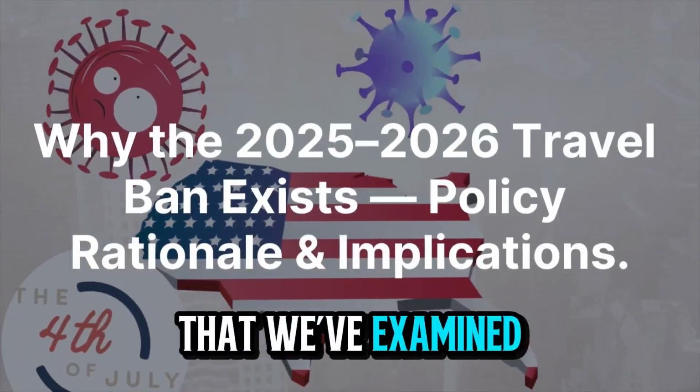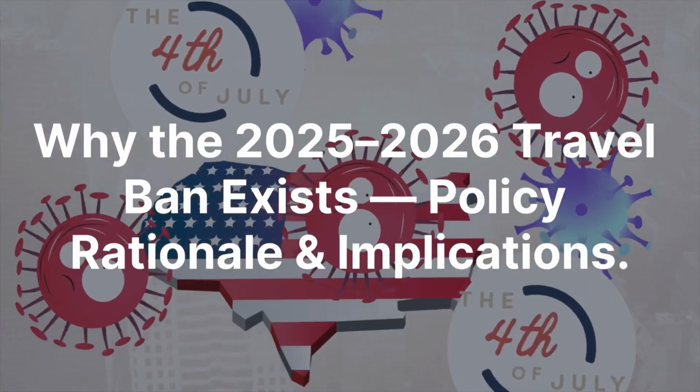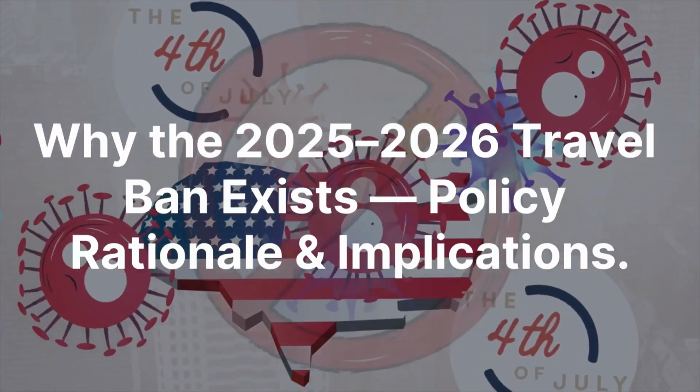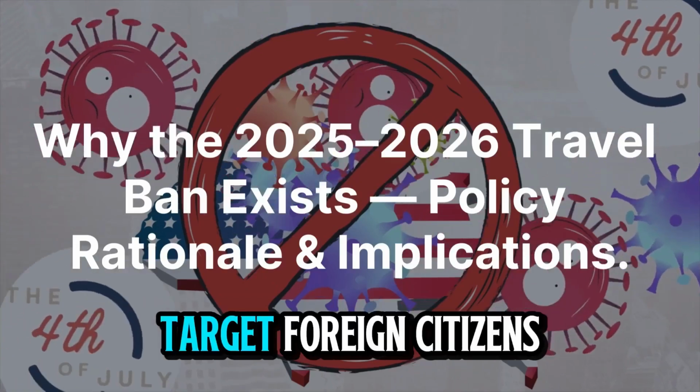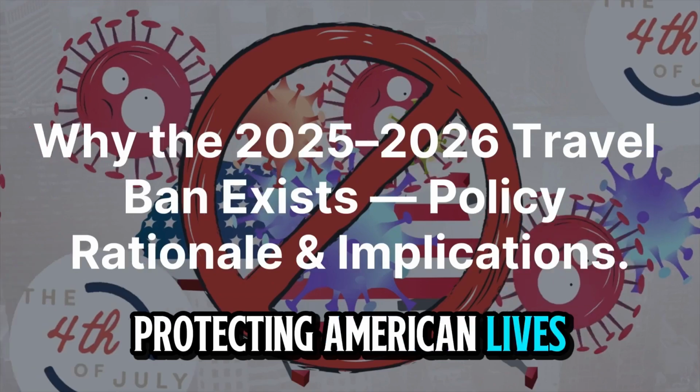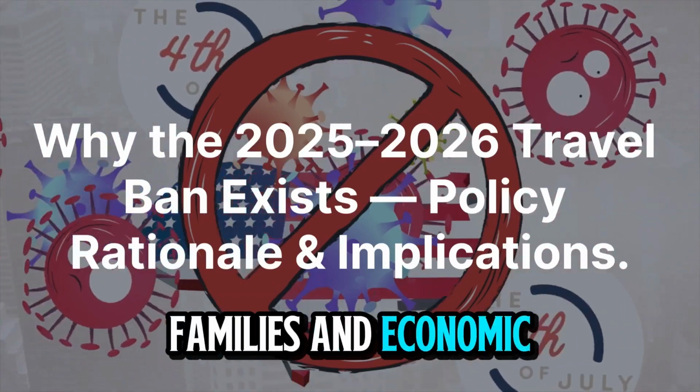Now that we've examined the full and partial restrictions, it's essential to understand why the U.S. government implements these bans. While it may seem like travel bans target foreign citizens, the rationale is deeply connected to protecting American lives, families, and economic stability.